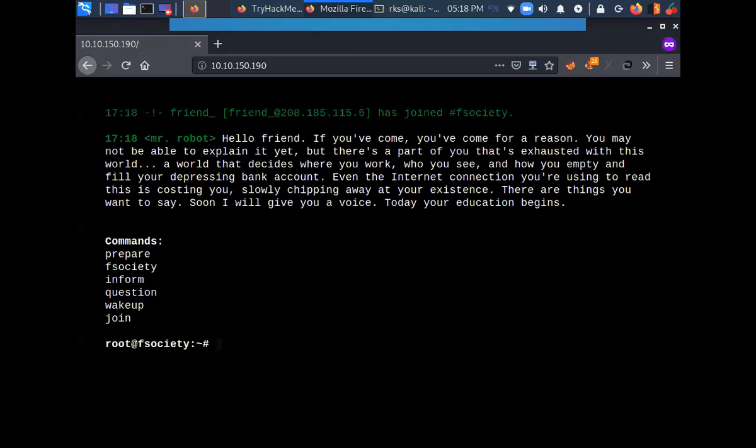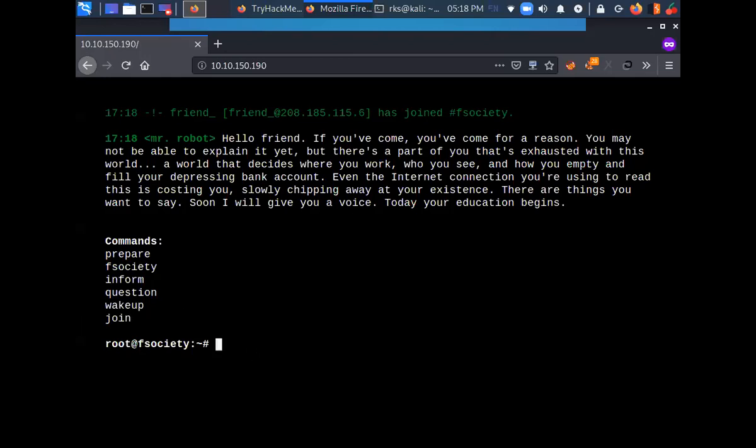So you get root access directly? Yeah, it is simulating root access, but I don't believe this is root access. So this is just a dummy shell, you can say. And I cannot run all the commands. The only commands that are available here are these: prepare, fsociety, inform, question, wake up, join. That's all. Nothing much.